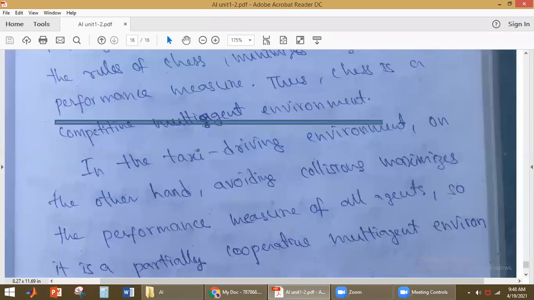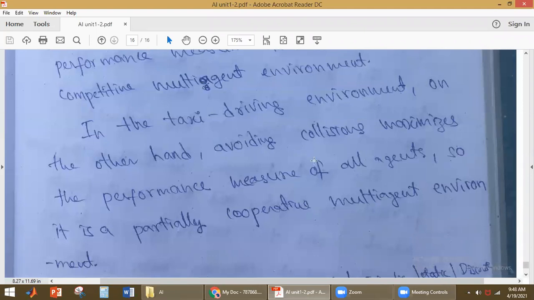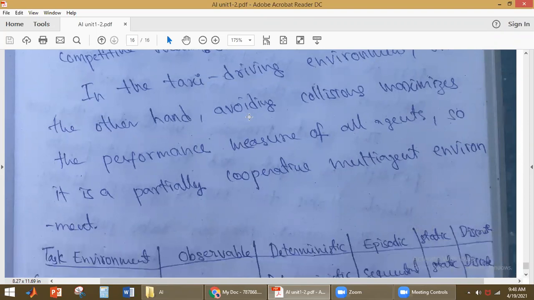For example, in the taxi driving environment, on the other hand, what do we have to do? It has to avoid collisions and maximize the performance measure of all the agents. So it has to maximize its own performance, as well as avoid collisions and maximize the performance of all agents. So it is a partially cooperative multi-agent environment.